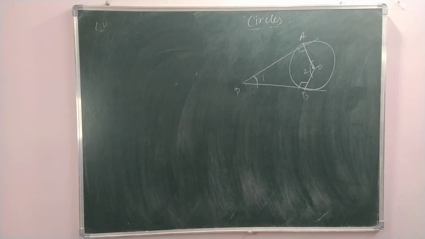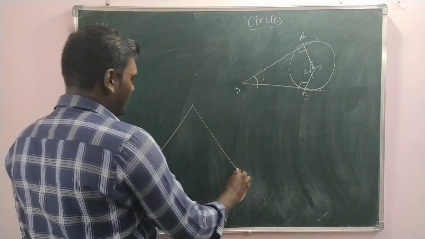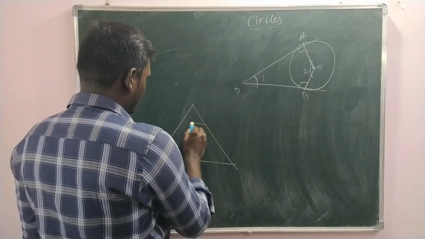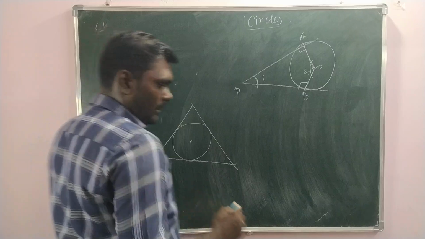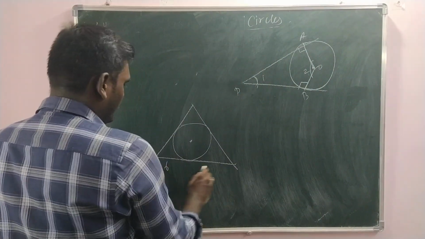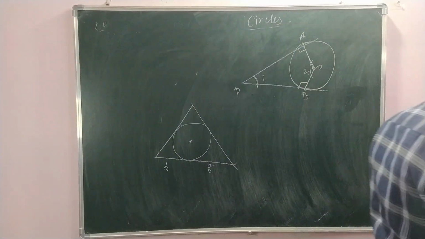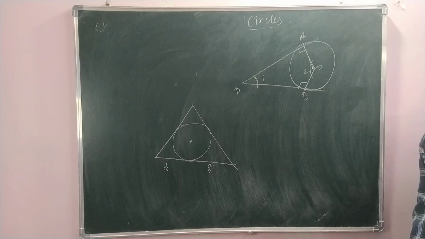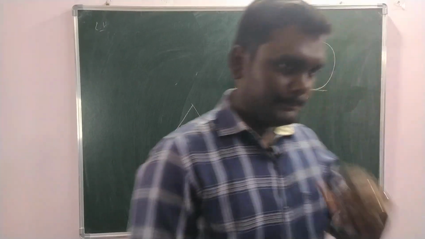And question number 12. Look at question number 12. There is a triangle in a circle. We need to find the radius of the circle, isn't it? And what is given? Here 6, here 8. Then find the sides AB and AC. Sides we have to find.